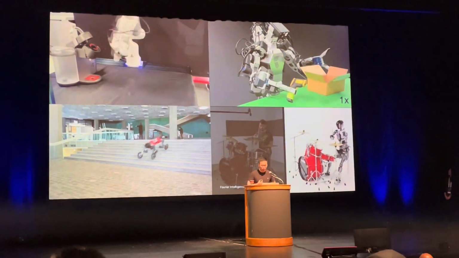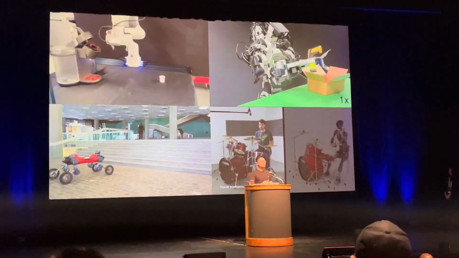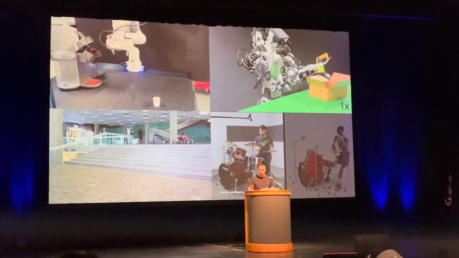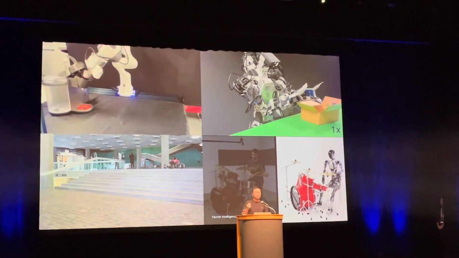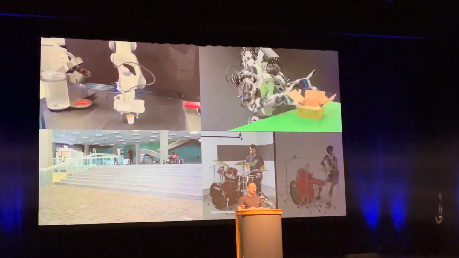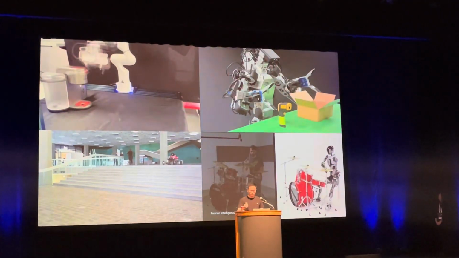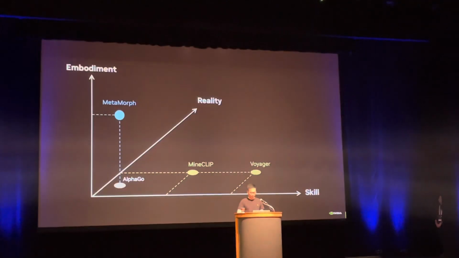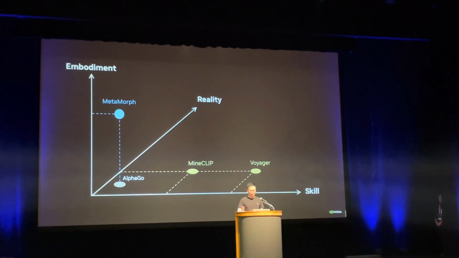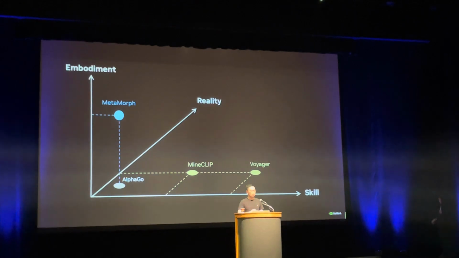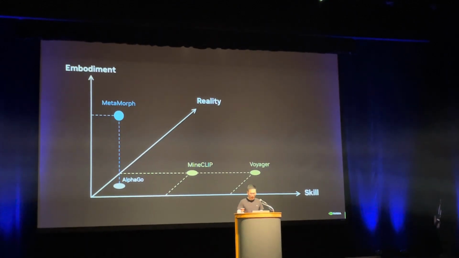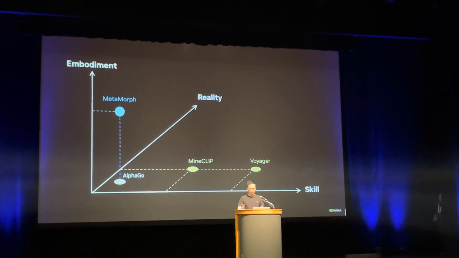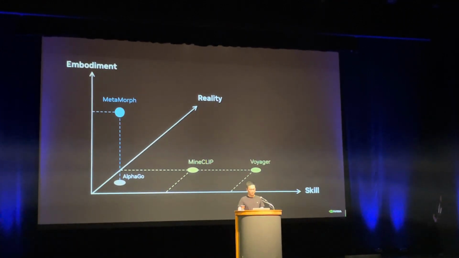Now, let's extrapolate into the future. If we expand the robot vocabulary to include more complex configurations, then I envision one day that Metamorph 2.0 will be able to generalize to robot arms, dogs, different types of humanoids, and even beyond. And compared to Voyager, Metamorph takes a big stride towards multi-body control, and now it's time to take things to the next level and transfer skills across the boundaries of realities.